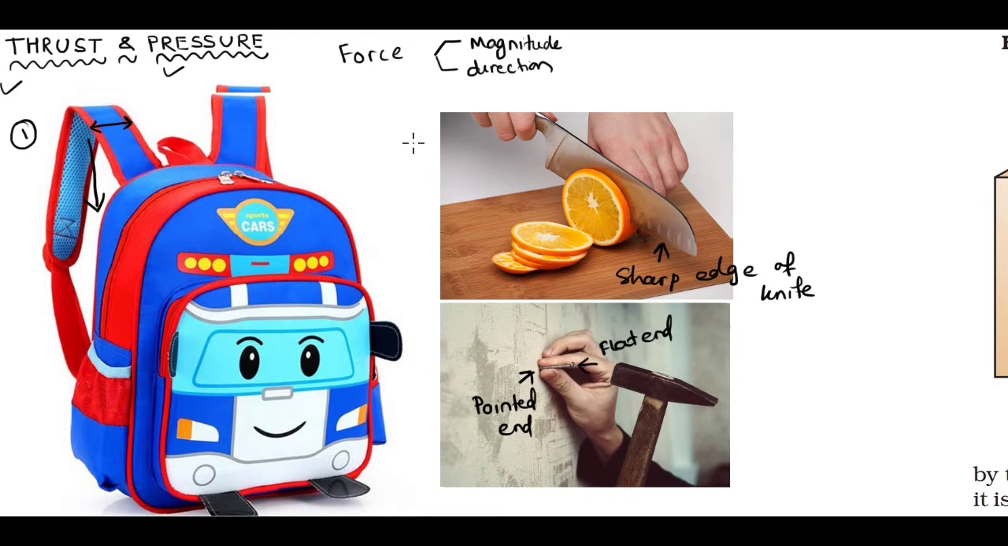Look at the second example. In the second example, we are cutting this fruit with a knife, and to cut the fruit we have to apply a force in the downward direction. We have to apply a force in this downward direction.